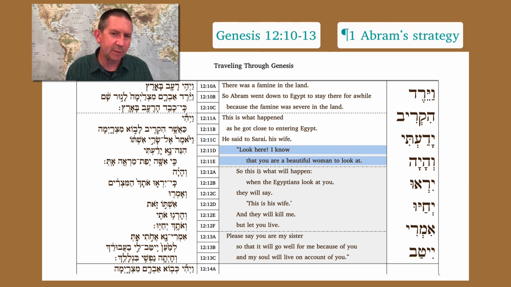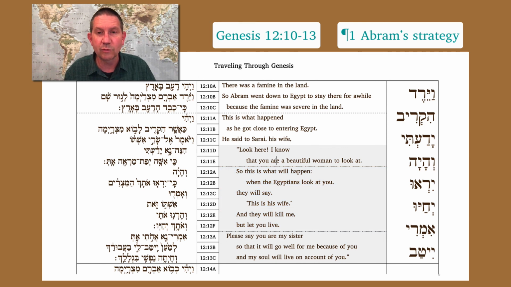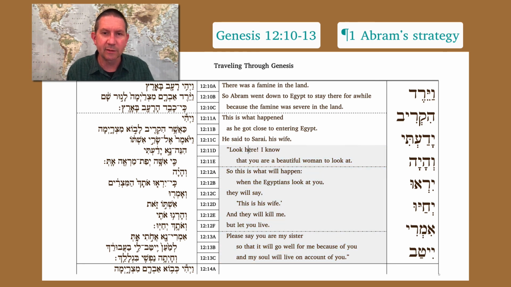And this part maybe at least behaves like predictive discourse because he says this is what will happen based on the thing that is true, that you are a beautiful woman. And then finally we conclude with the request. Some people would take it more as a perspective of let's just say, hey, there's 3 bits to what he says, and let's treat each of the bits as a type of discourse and see how they work.